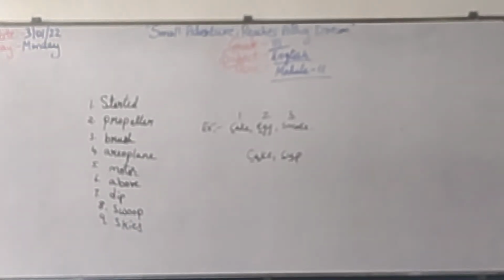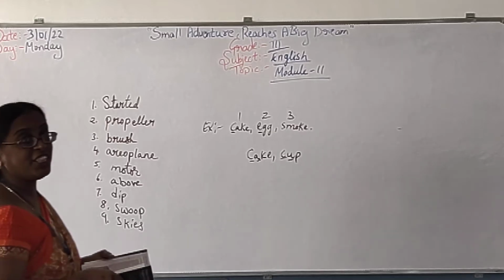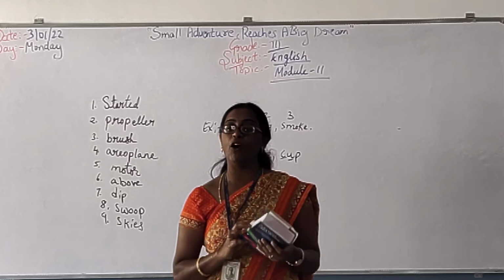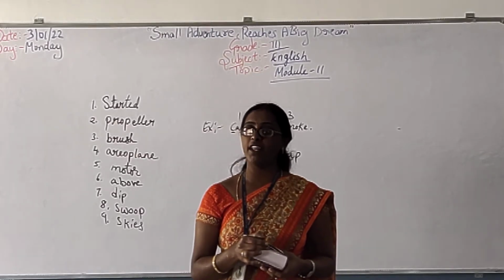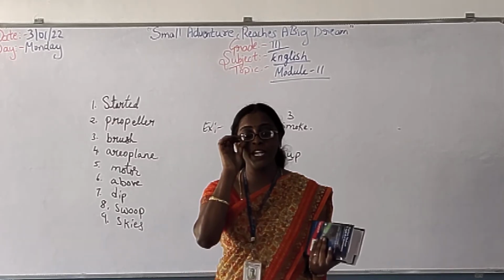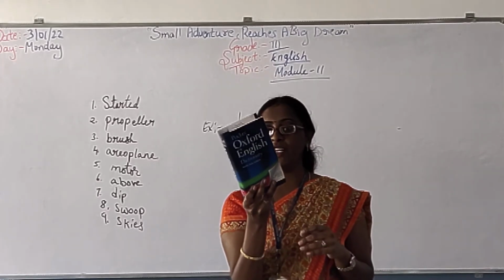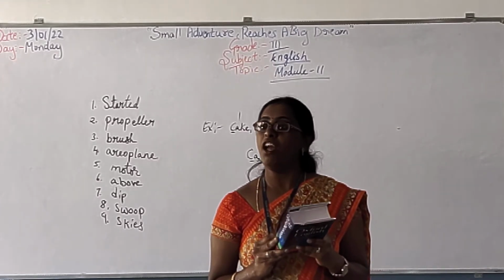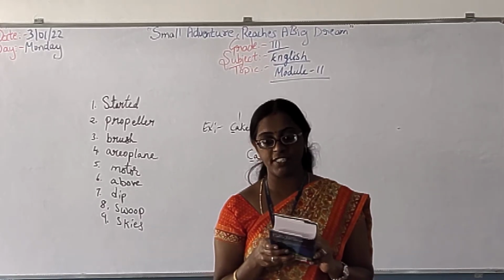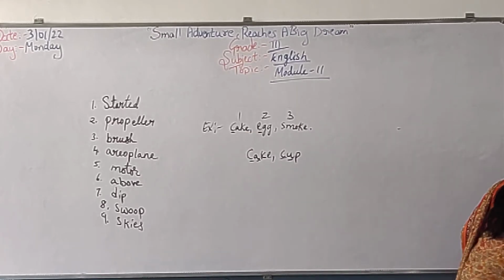Now you got how to search in your dictionary, right children? Have you understood? In such a way you have to find it in the dictionary and you have to note down the meaning also. So whatever meanings you need, every meaning you will get in this. From your book, if you are not understanding any meaning, you can search with the dictionary. With the dictionary you will get all the meanings, whatever you need, every meaning it will be in this book. So easily you can understand what the meaning of that is. Understood children? Yes, now you understood how to use the dictionary?